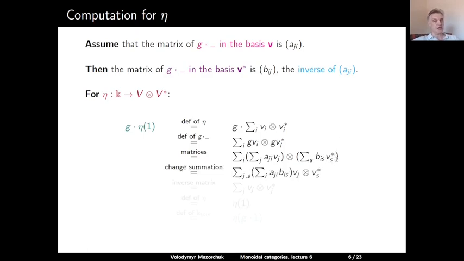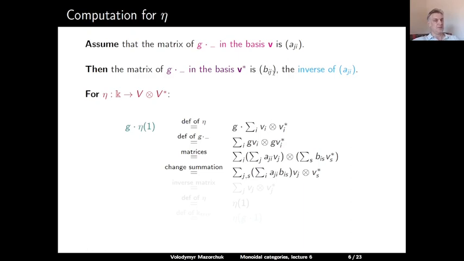Now we rearrange our sum and write it as a double sum over all j and s of the elements v_j tensor v_s dual, and the coefficient for this element will be the sum over i of a_ji times b_is.